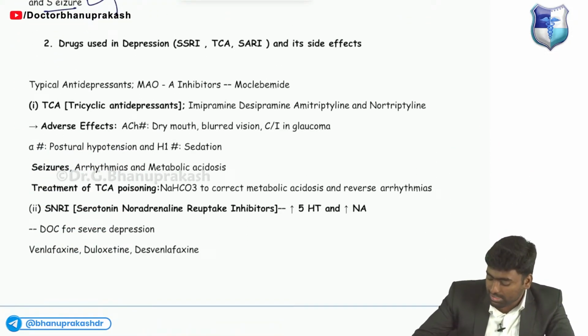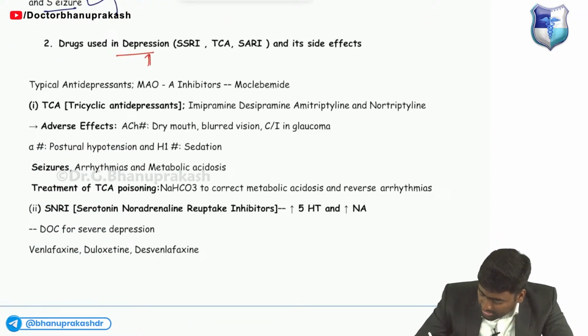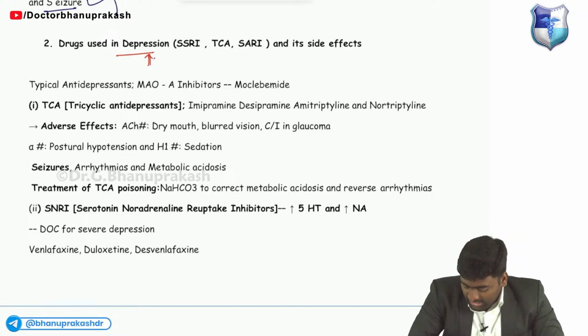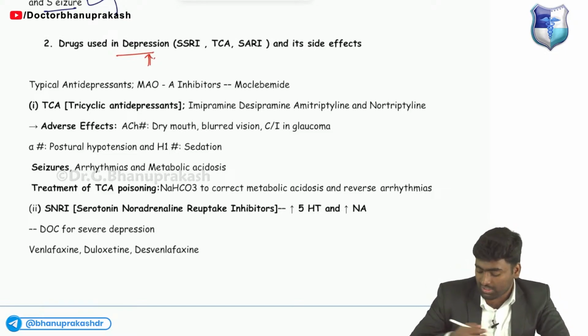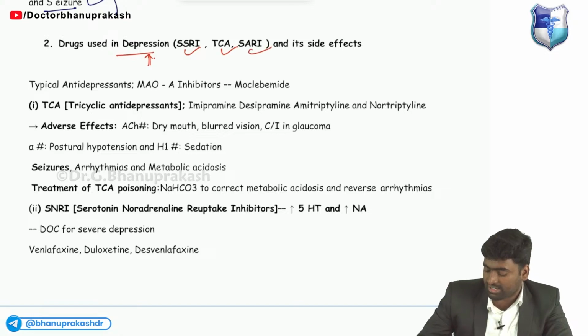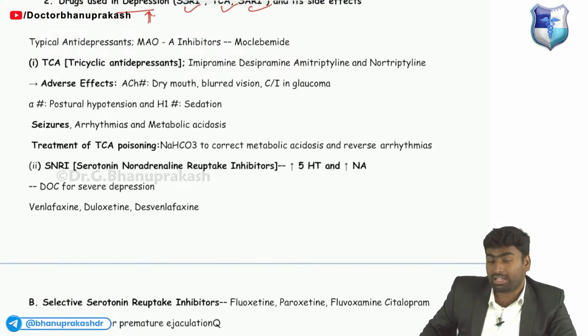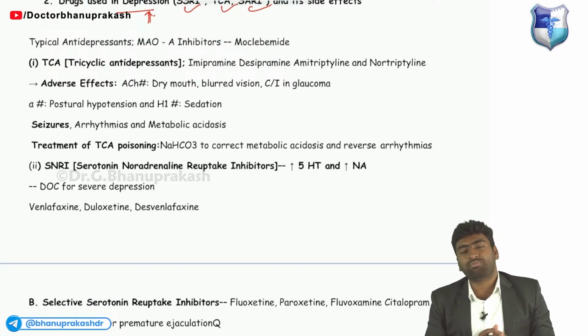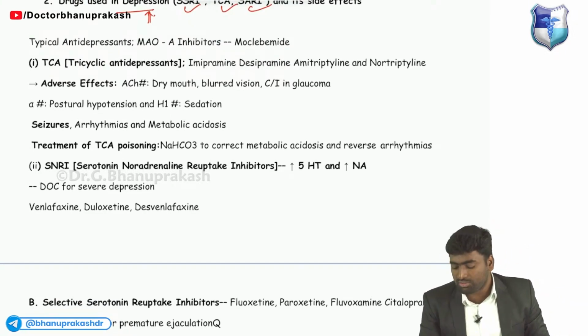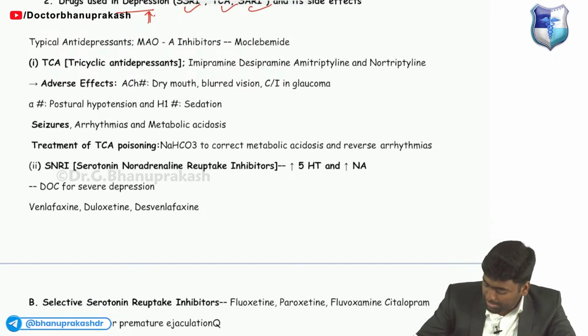फिर उसके बाद आते हैं डिप्रेशन का ड्रग्स. ठीक है, जो हमें अभी जरूरत है. So about the drugs of depression, which include SSRI, TCA, and SNRI. See this typical matlab we usually used previously. Now we have reduced their use. The typical, which includes MAO inhibitors, which is moclobemide.